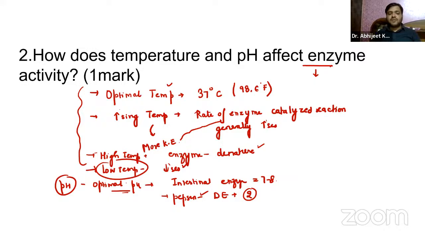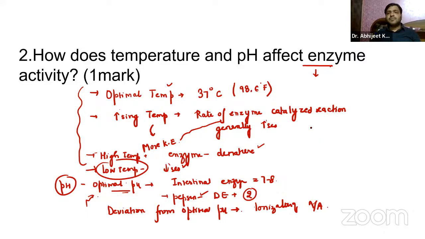If there is any deviation from the optimal pH, what will happen? It can affect the ionization of amino acid chains in the enzyme's active site and throughout the structure. So it can result in alteration of the enzyme structure, the shape of the enzyme, and even the charge properties. Extreme pH can lead to the denaturation of the enzyme, right?